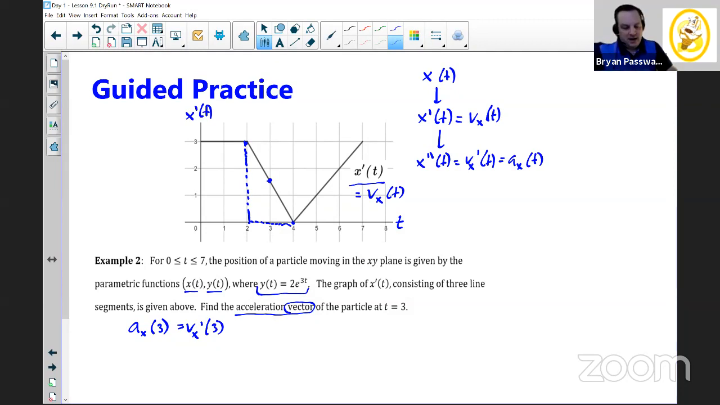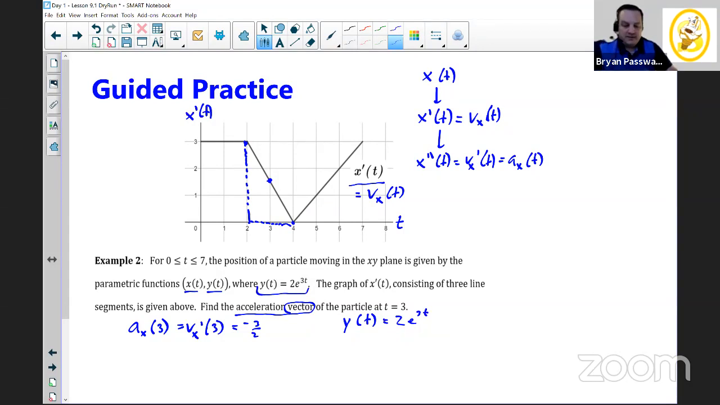And so in this case, the slope of this line, we can clearly see this going down 3 and over 2. So we get a negative 3/2 slope. So our acceleration at time 3 in the x direction is negative 3/2. And now we also have the same thing in the y direction. The difference here is we're not given a graph of y. We're given an equation for y. And this is not y prime, it's just y of t.